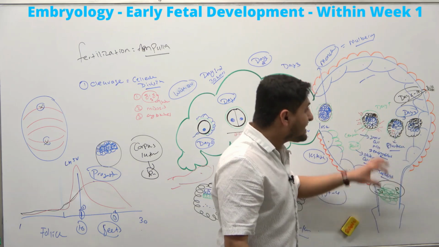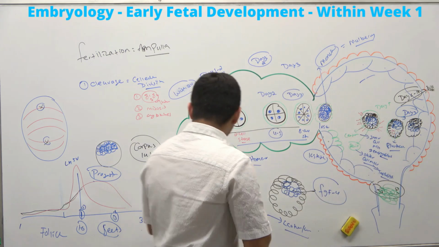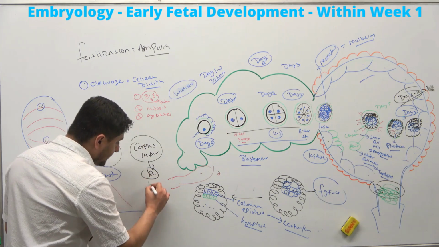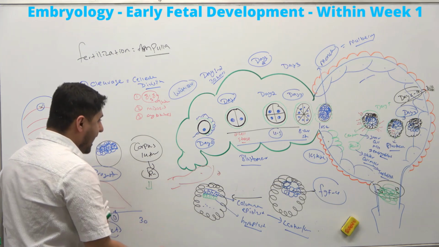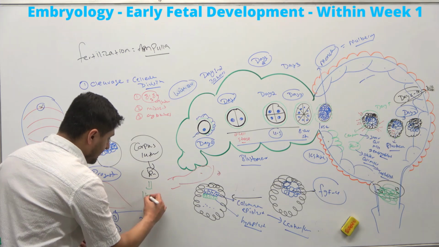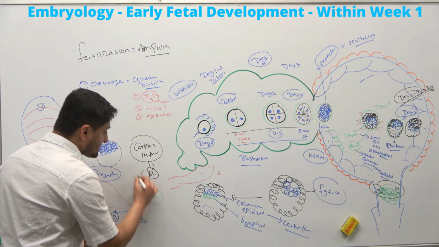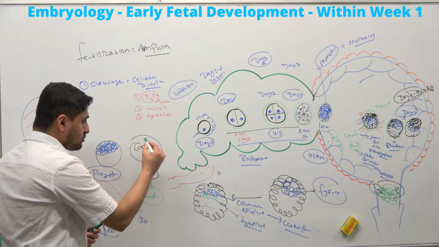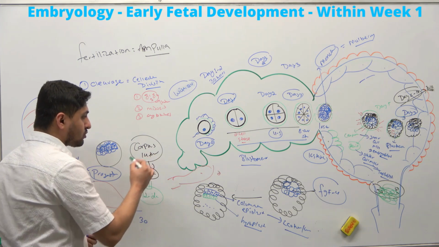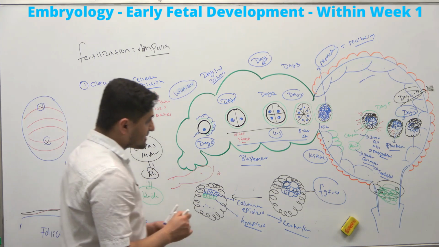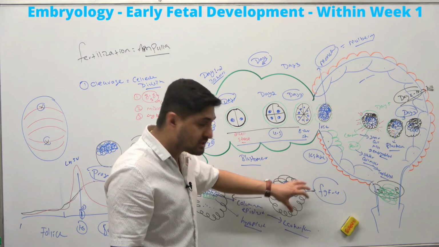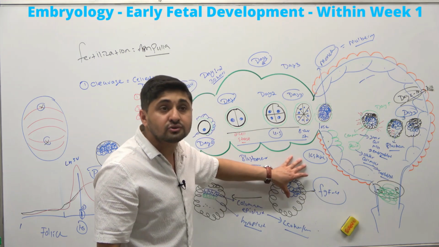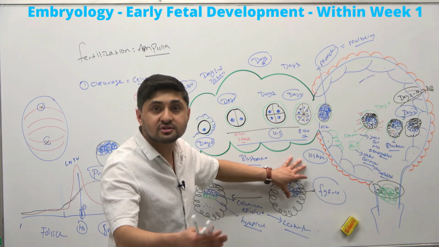But usually the corpus luteum degenerates after 12 to 13 days, right? That's what happens. But to prevent degeneration of the corpus luteum, this outer cell, the trophoblast, also starts differentiating into other cell types.